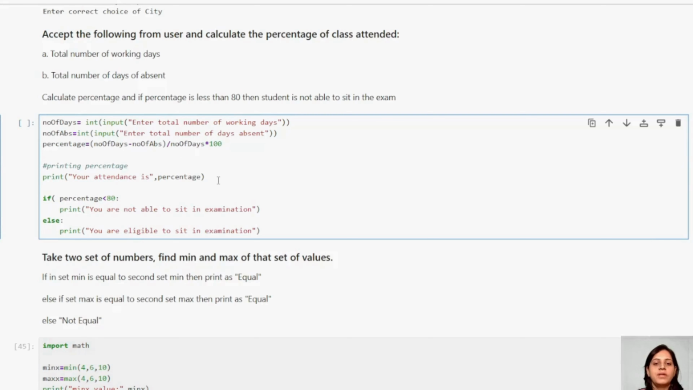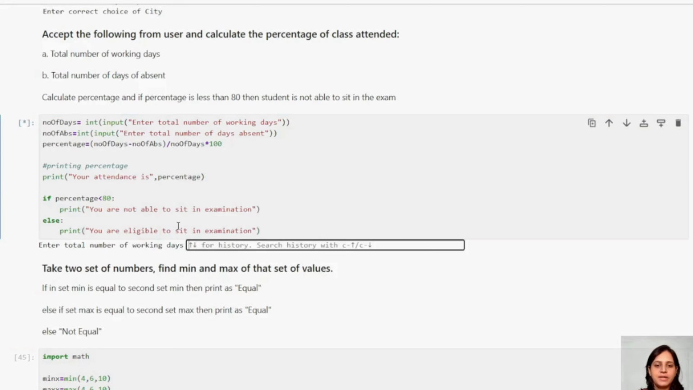Okay. Now let me see. Now it is going to check after this statement what I'm getting, here, the percentage of attendance. The percentage of attendance of the days where I am present, correct? Now let us see the if condition I am keeping: if percentage is less than 80, then you are not eligible to sit in the exam, else you are eligible to sit in the exam. Now let us try.